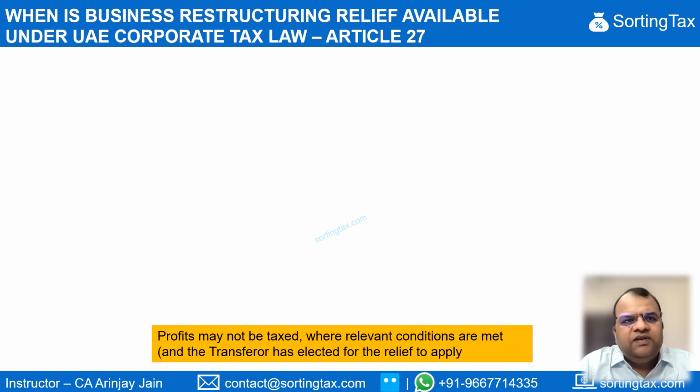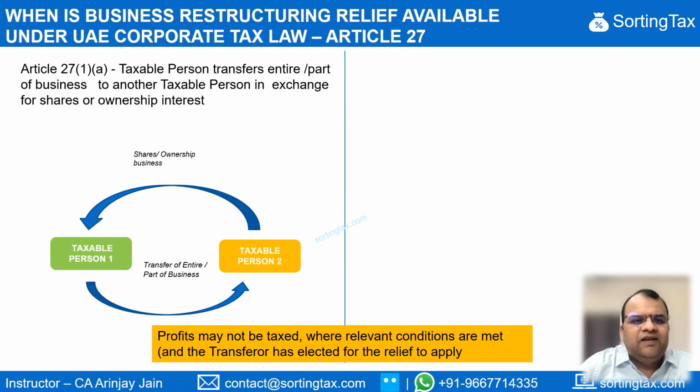Now, talking about business restructuring relief, there are two situations which are envisaged in Article 27 where a business restructuring relief may be allowed. The first one is a case, and let me highlight this here, where a taxable person, so the condition is that the transferor should be a taxable person. He transfers either entire or part of the business to another taxable person in exchange of shares or ownership interest. So you have one taxable person, he transfers the business to another taxable person, and what he gets in return is shares or ownership interest.